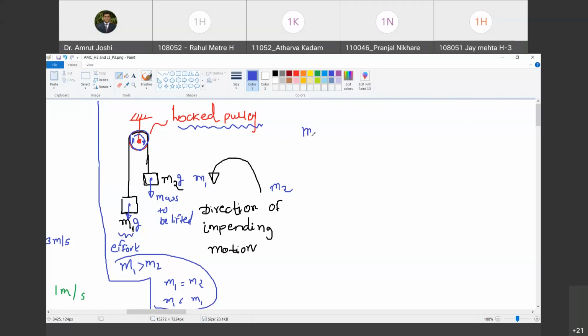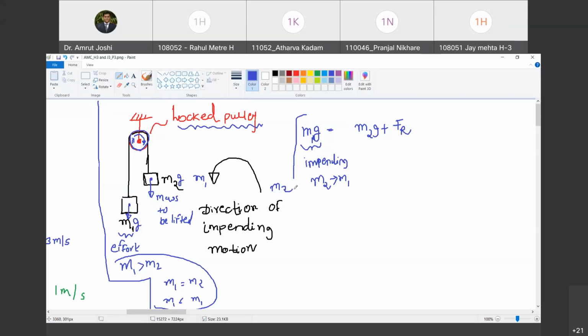Yes. So M1 times G must be equal to M2 times G at which the motion is impending. Impending motion from M2 to M1. ये कितना होना चाहिए? It must be equal to M2 times G plus frictional resistance. Happy?